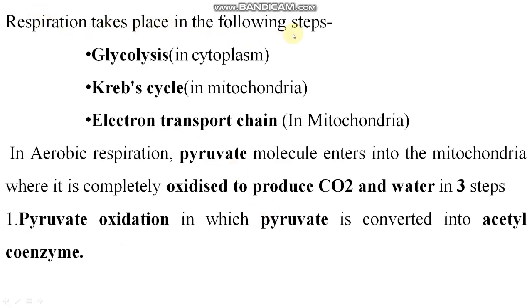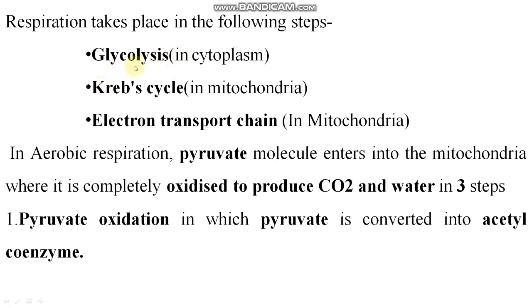Respiration takes place in the following steps. First one is glycolysis, Krebs cycle and electron transport chain. So glycolysis is there in the cytoplasm. This step takes place in the cytoplasm, while Krebs cycle and electron transport chain take place in mitochondria. Right? So in both types of respiration, aerobic and anaerobic, glycolysis takes place. What happens in glycolysis? Glucose is converted into pyruvate. This happens in the glycolysis.